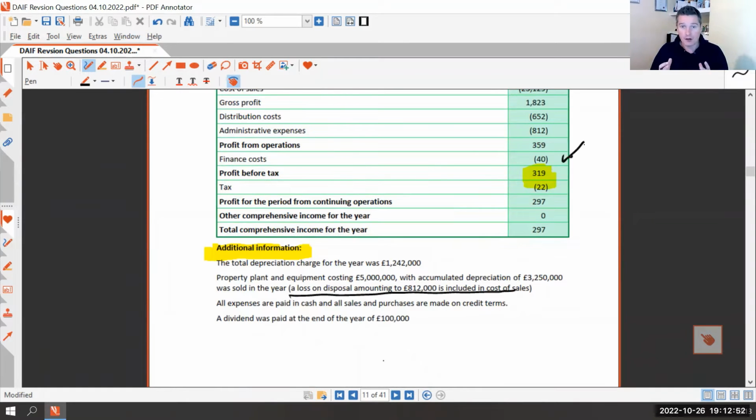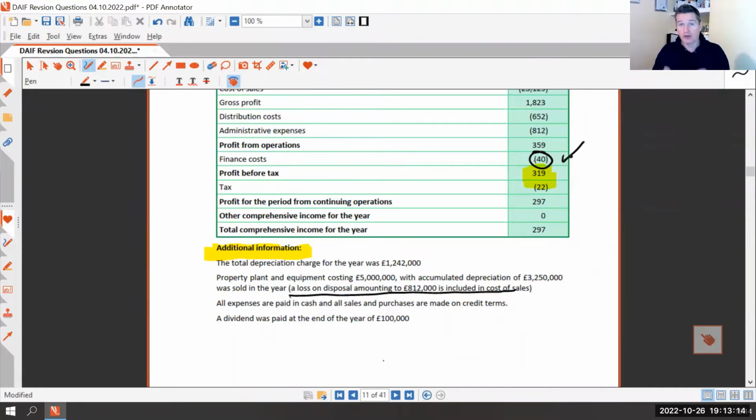Now, the finance costs, sometimes we'll need to do a working on this because sometimes it might be accrued interest, say. And so what we're interested in is not what was our finance cost for the year. Our finance cost for the year was 40,000 in this case. What we're looking for is what did we pay out in interest?